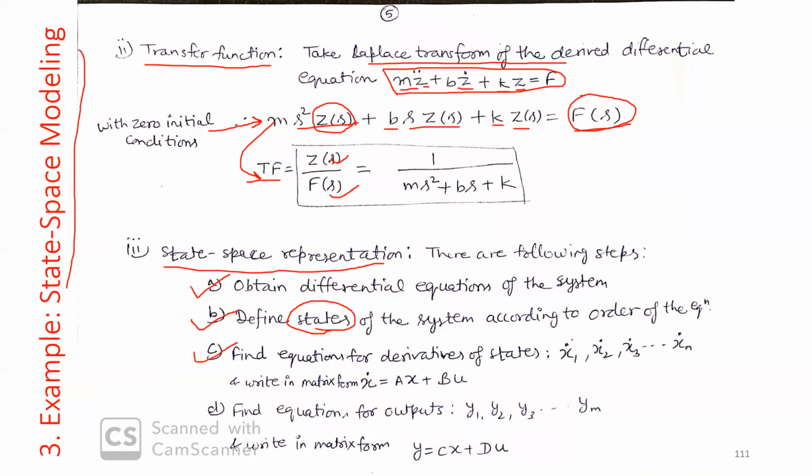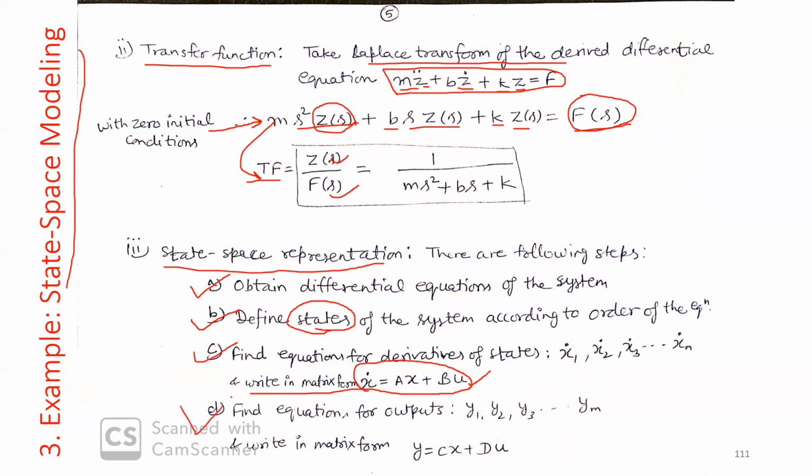Once you identify states, say x1, x2, x3, you need to find their derivative, x dot. Then write those equations in the standard state equation, that is x dot is equal to Ax plus Bu.